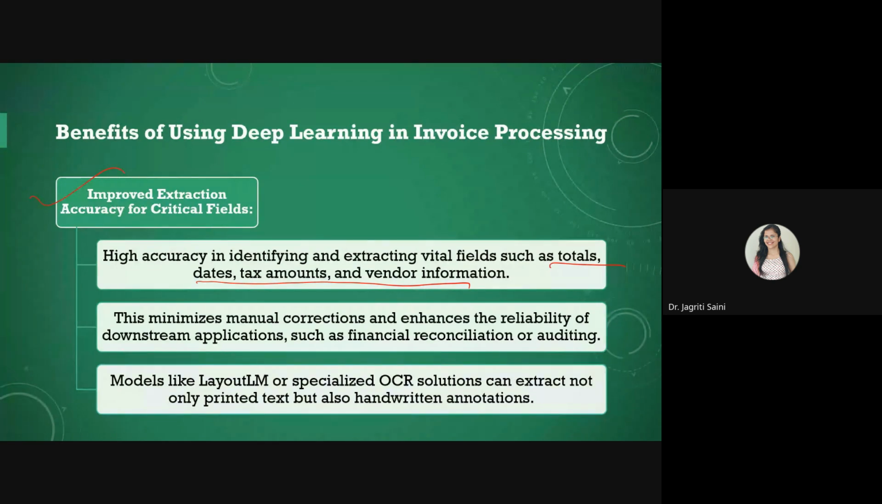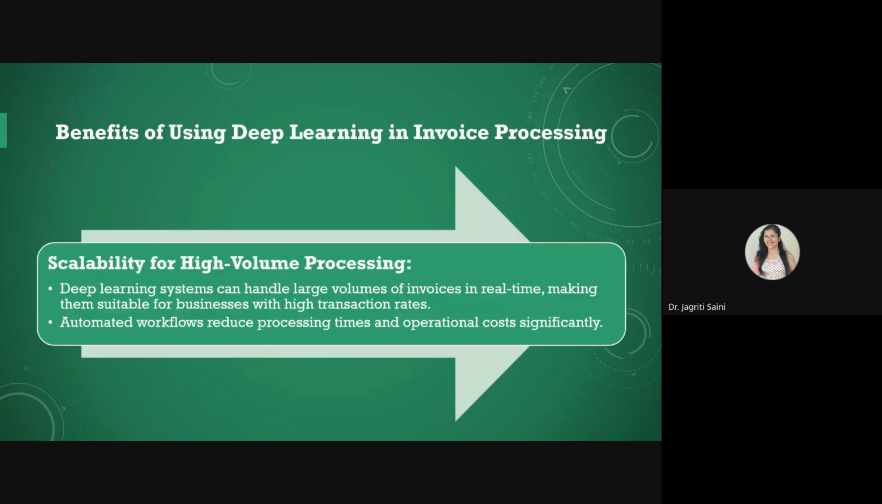This can help us to minimize the manual corrections, also improve the reliability on the downstream applications, especially for your auditing process and financial management in a business house. Furthermore, it offers you scalability for high volume processing, because generally business houses have a very big bunch of invoices to process every month or maybe even every day. So how well they are able to deal with that huge amount of data in real time, that completely depends on robustness of a deep learning model that they have deployed. So a good quality deep learning model will always offer scalability.